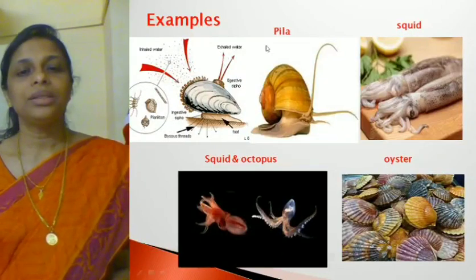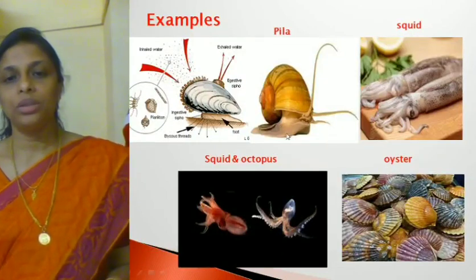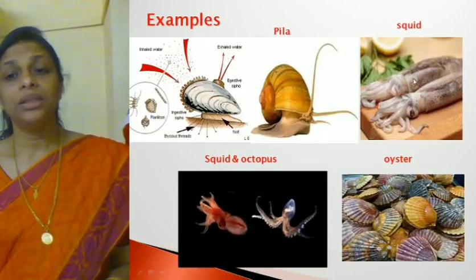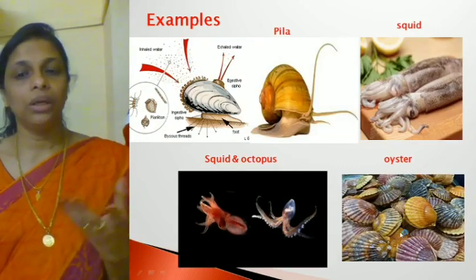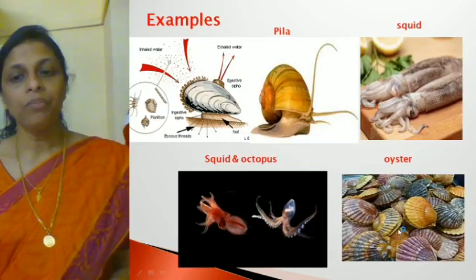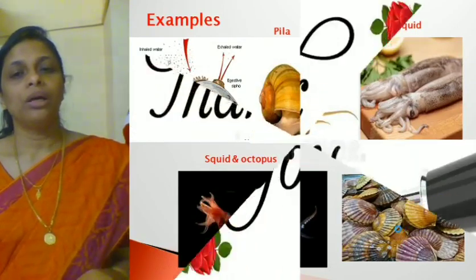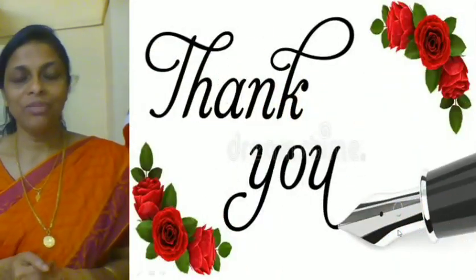Then these are some of the examples. So this is apple snail, then this is squid, right? This is octopus, and these are pearl oysters. Okay, so that is all about phylum Mollusca and phylum Arthropoda.